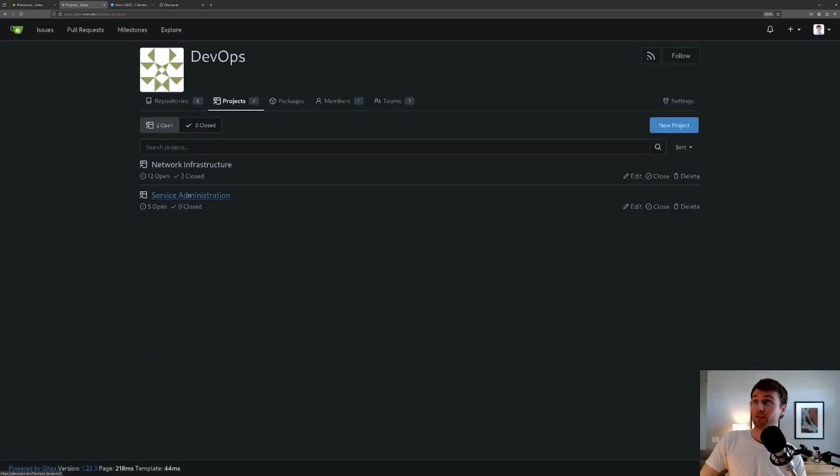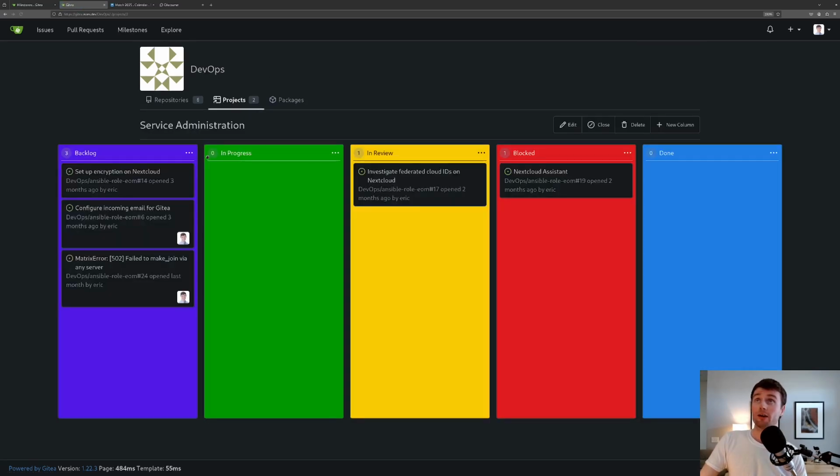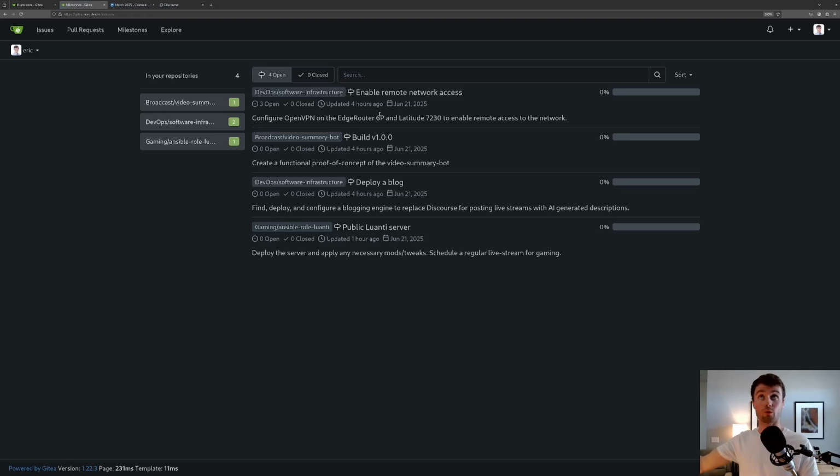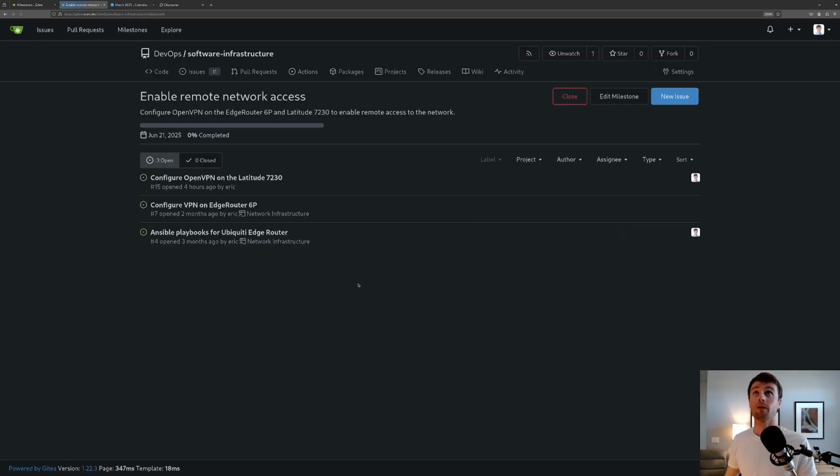Just so you can see, here's an example of a project. It gives you this kind of Kanban board where you can click and drag tickets. Being one person working on this by myself, I find this a little bit cumbersome to manage. So I have decided to work with milestones, which are less visual, but a little bit easier for one person to manage and work on.